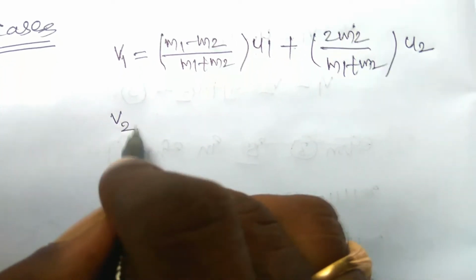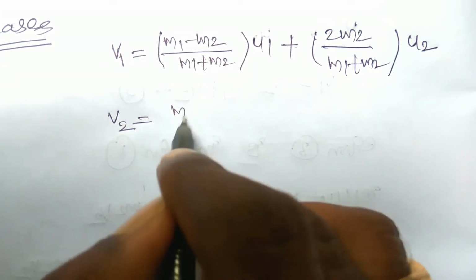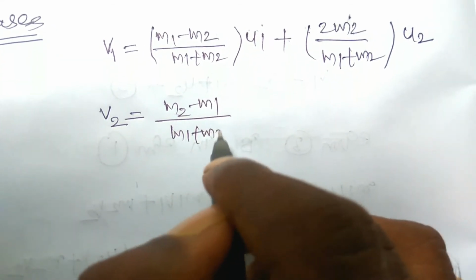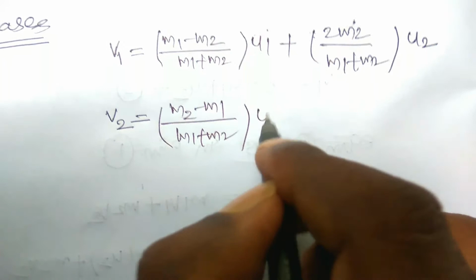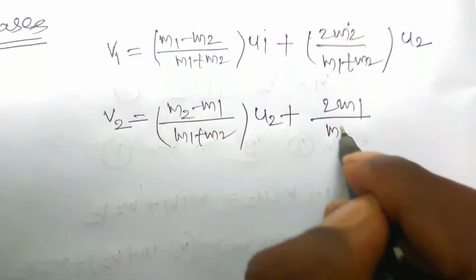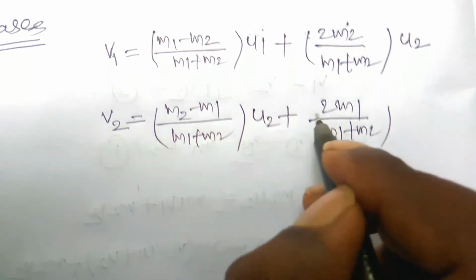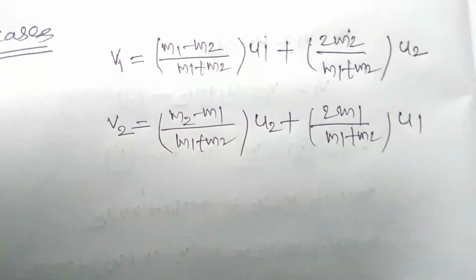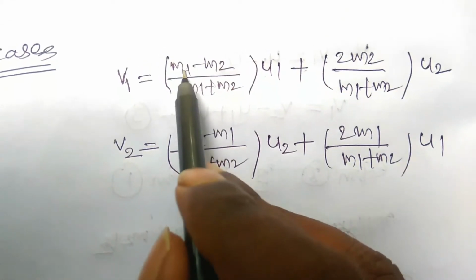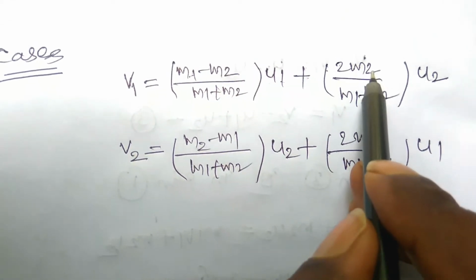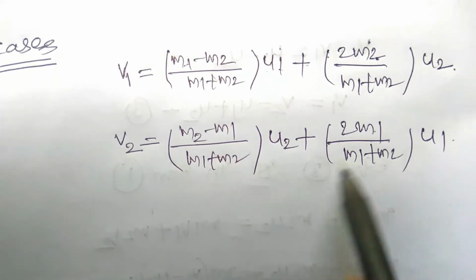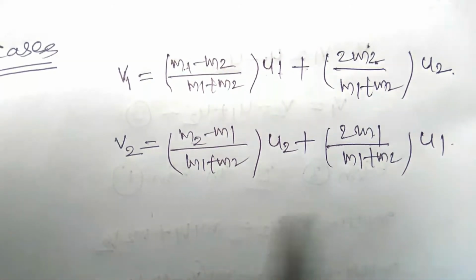The final velocity of the second body is m2 minus m1 by m1 plus m2 into u2 plus 2m1 by m1 plus m2 into u1. So this is very easy to remember. Here there is m1 u1, there is m2 u2, m2 u2, m1 u1, all the denominators are m1 plus m2.